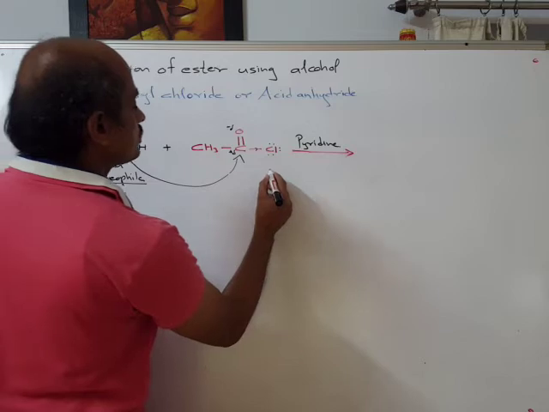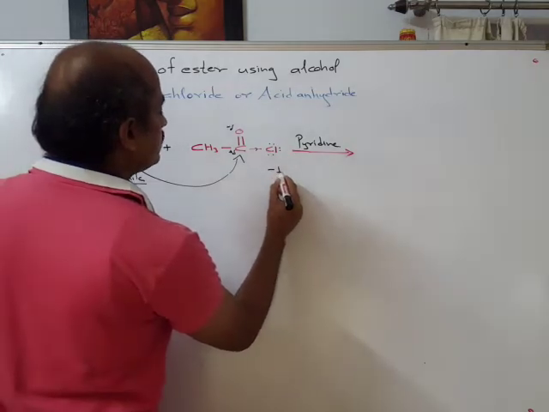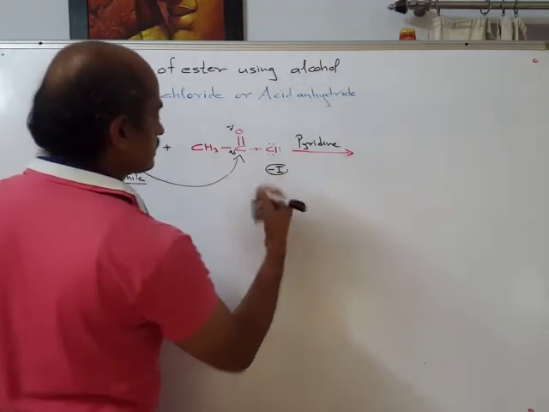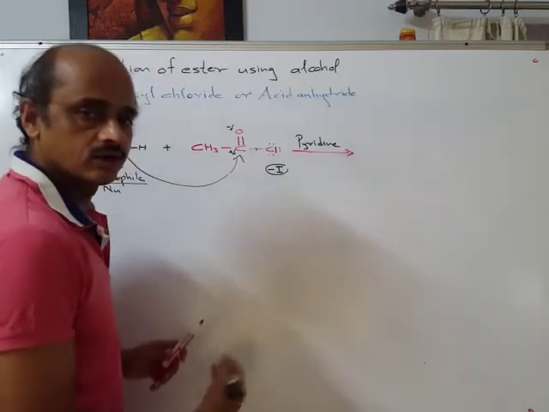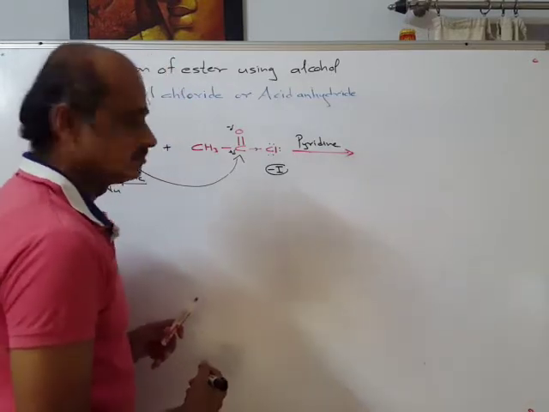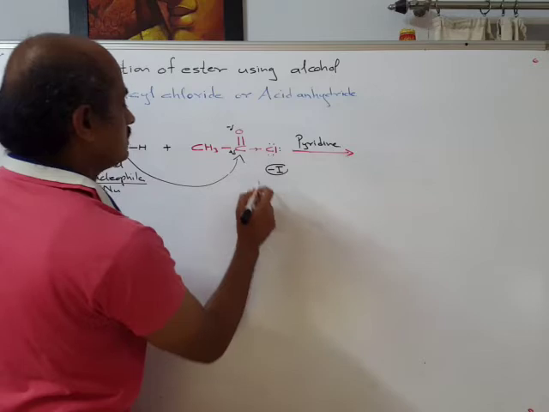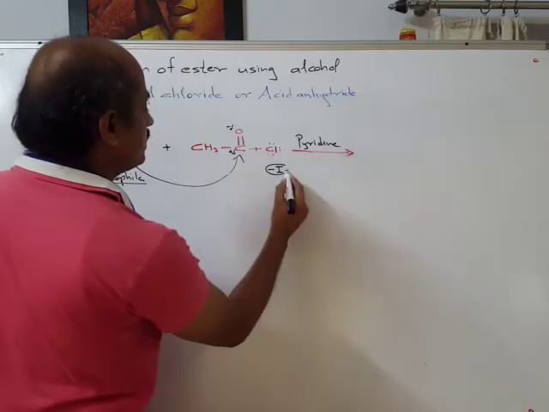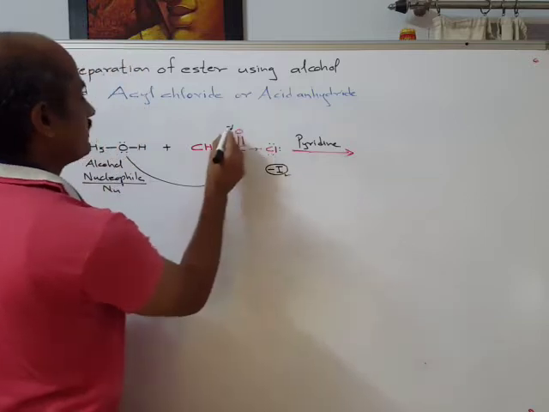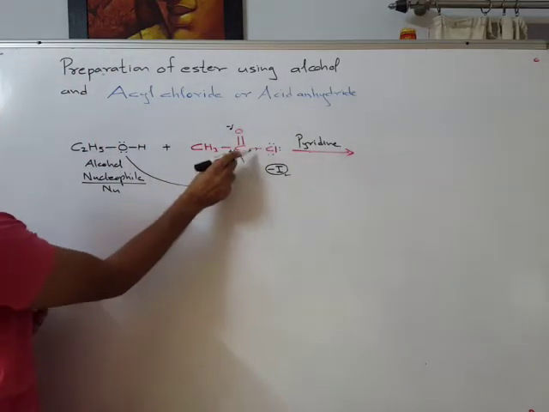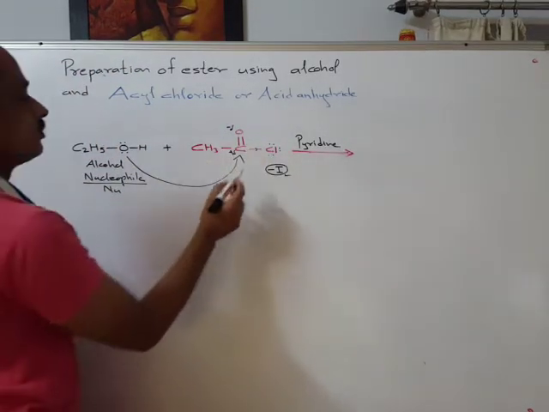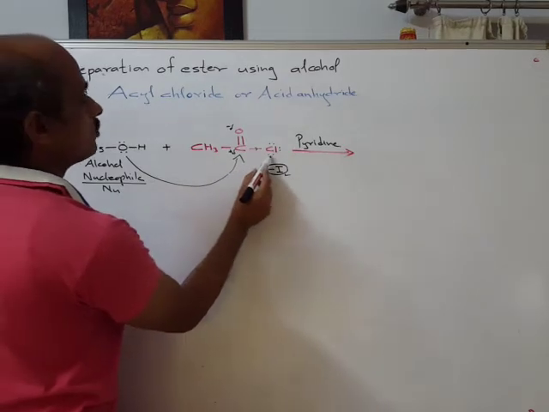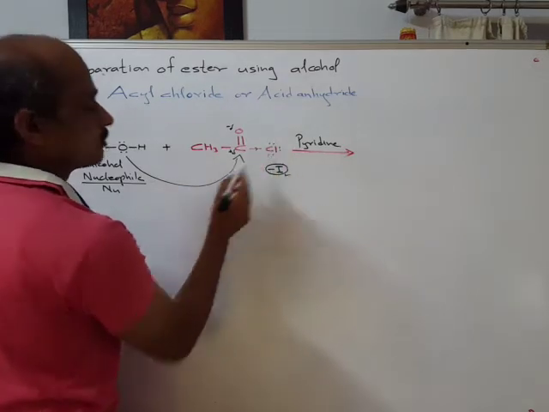Now chlorine shows negative inductive effect, minus I effect. Chlorine pulls the electron density away, means towards itself. Therefore, it shows negative inductive effect, minus I effect, that will increase the polarity of this carbonyl group. Chlorine, because of the conjugation, lone pair of electrons, there are 3 lone pairs on chlorine in